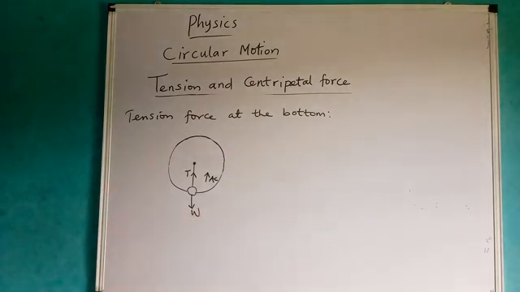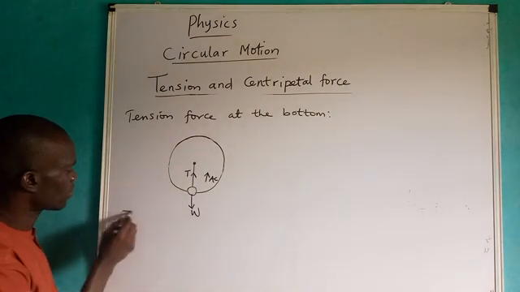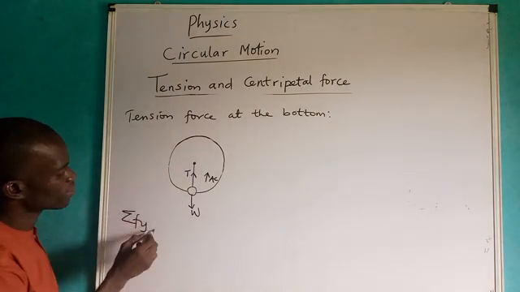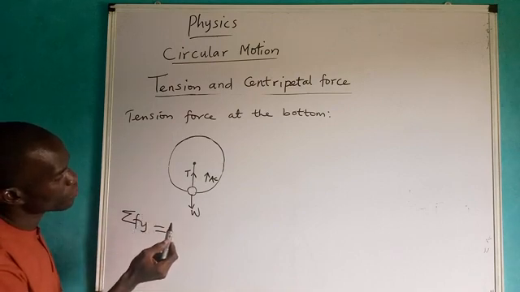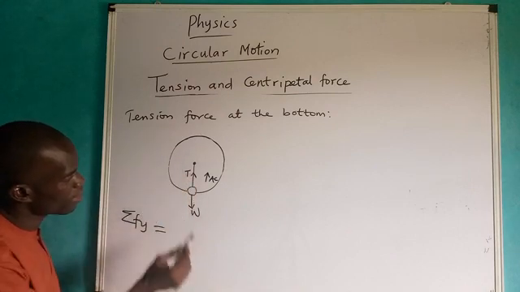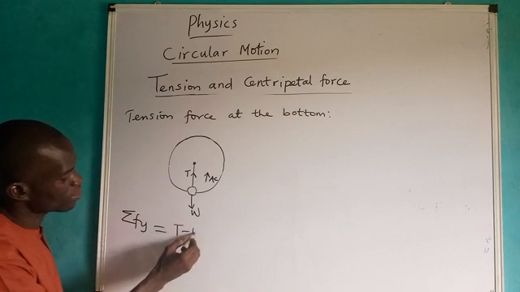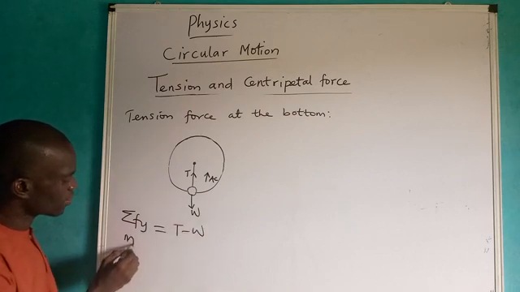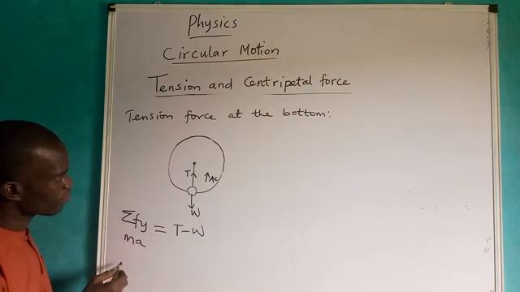Now we have to look at the net force, and the only net force here is sigma Fy, that is the vertical component. Now to do this, the only forces there are T and W, and the T is positive and W is negative. Now in this case, sigma Fy is ma, that is the net force.